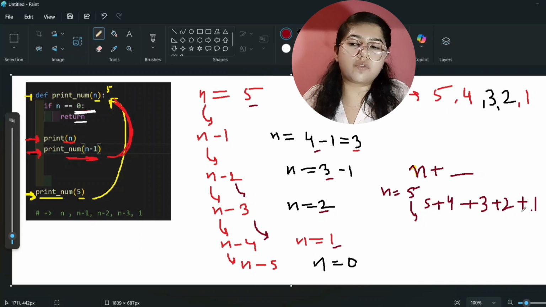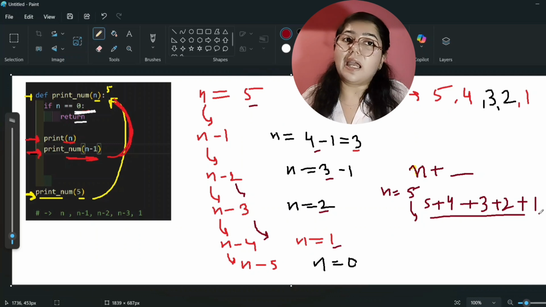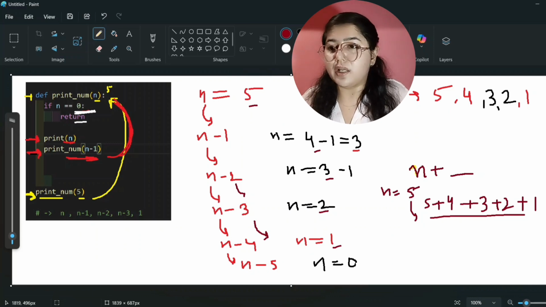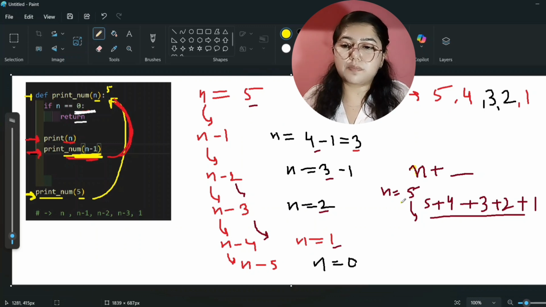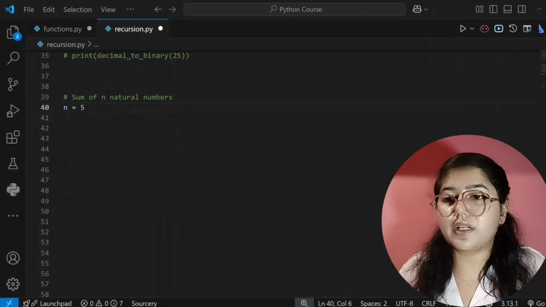Now it will give 5 plus 4 plus 3 plus 2 plus 1, and it will give the correct answer, right? So we have to add only one thing, here we will add n plus. Now we will come to our Visual Studio and we will write code for that.